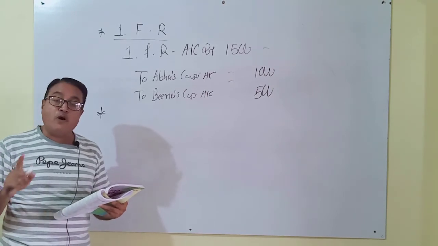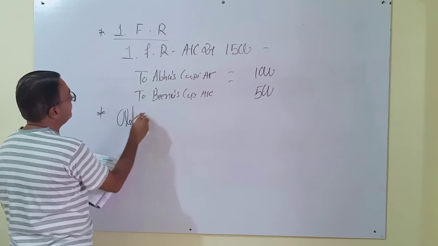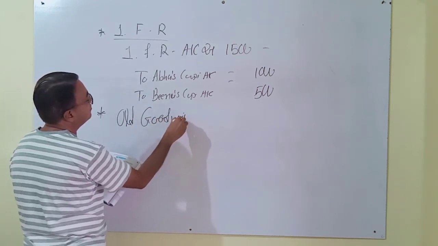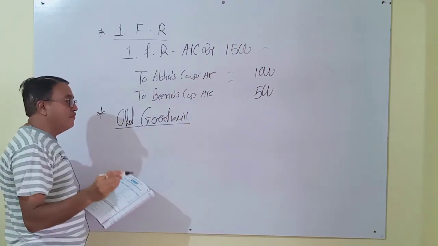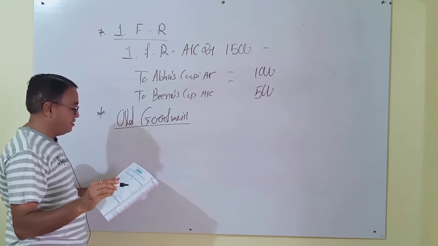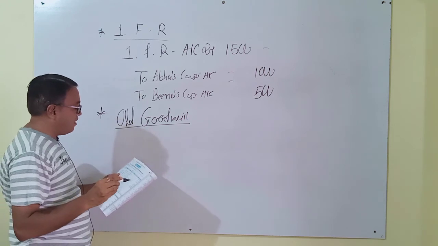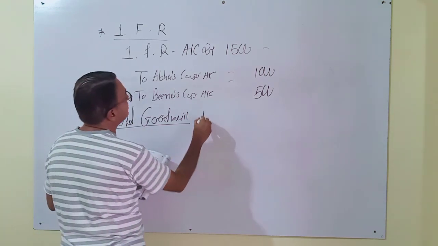It is old goodwill. Old goodwill will be distributed among the partners. Here are two partners, Abha and Bina. Rupees 18,000.